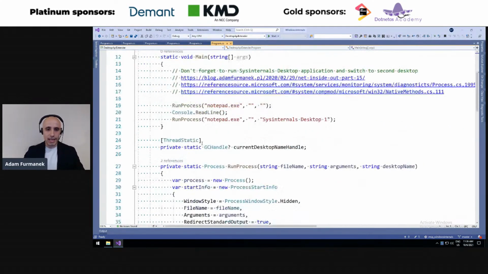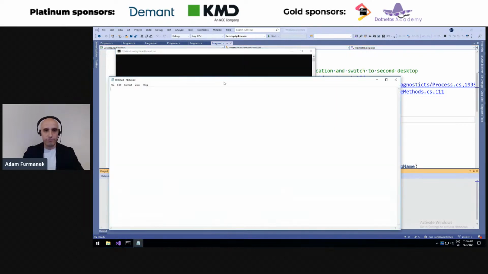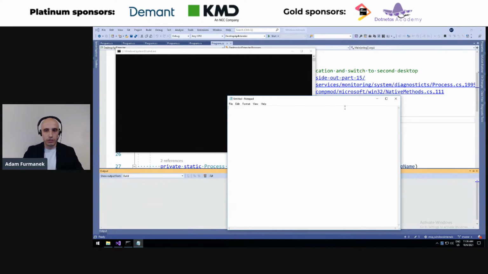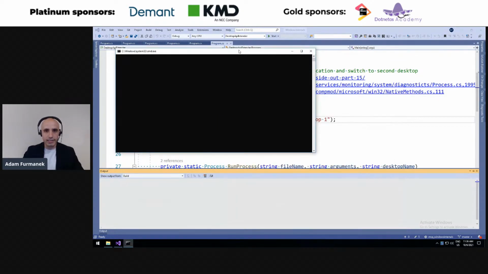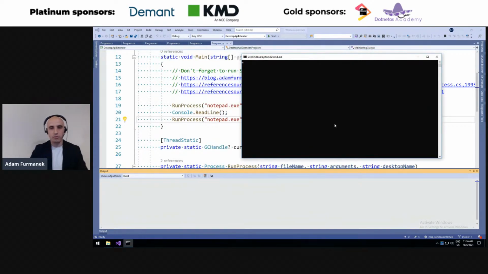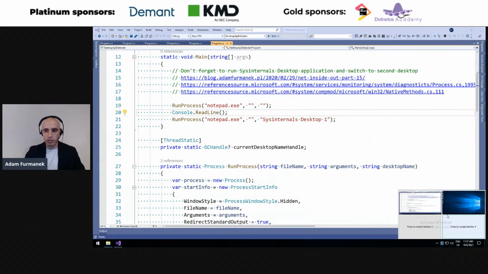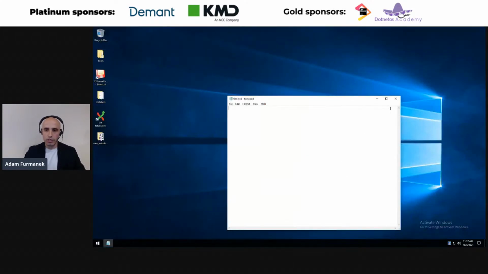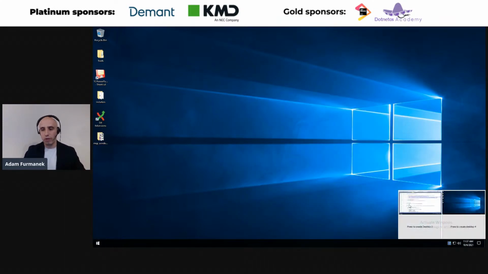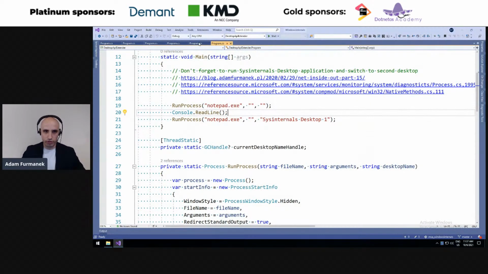So let's see this in action. We can start Notepad.exe and provide a custom desktop name. If I start this application, you can see that the first thing it does is create a notepad on this desktop and then wait for Console.ReadLine. Once I hit enter here, you can see that the application has finished and apparently nothing happened. But once we switch to the other desktop here, you can see that notepad has been started. So this is the way you can hijack methods to actually deliver something usable for your use case.